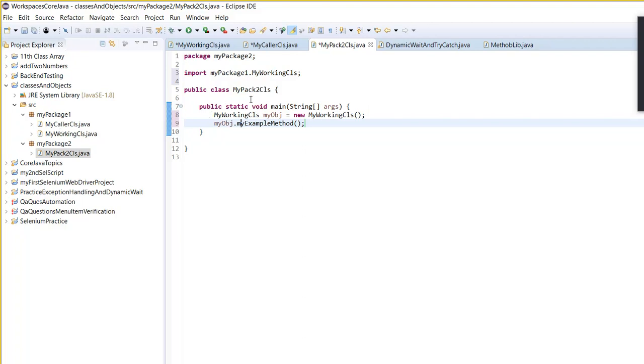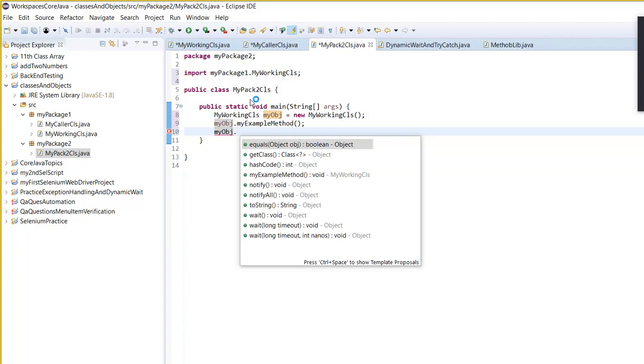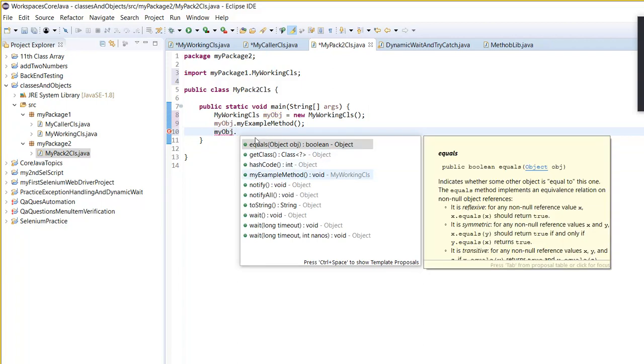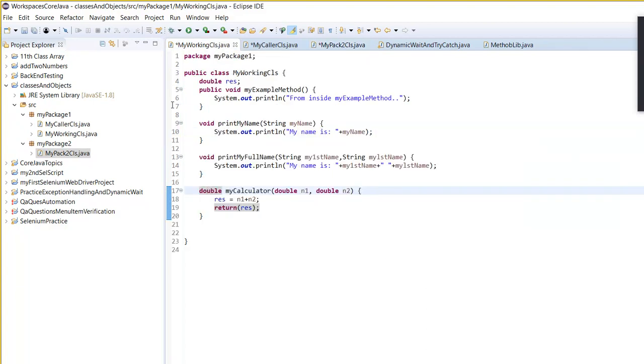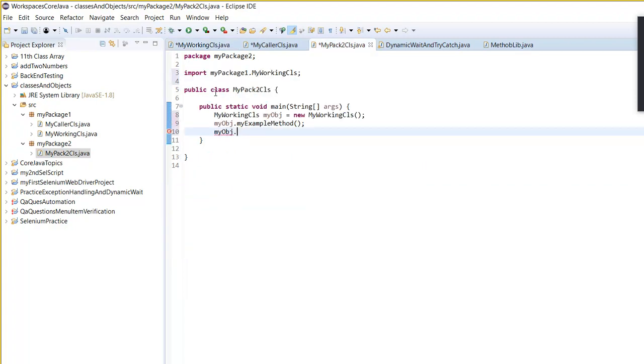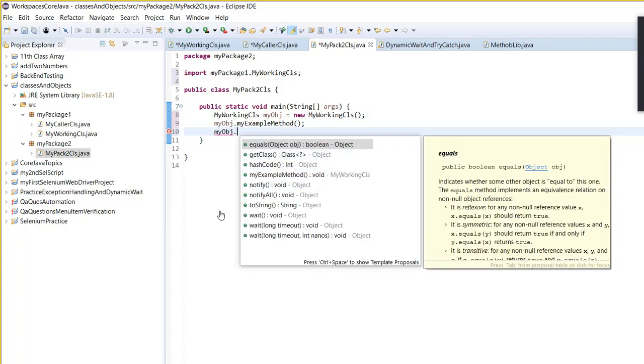Now guys, if you take a look here, I am outside of package one. Can you see? I can only see my working class. But if I want this particular double result variable to be visible from my package2 class, what will I have to do?